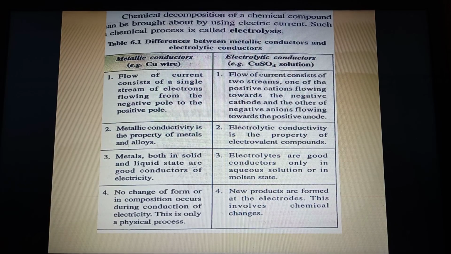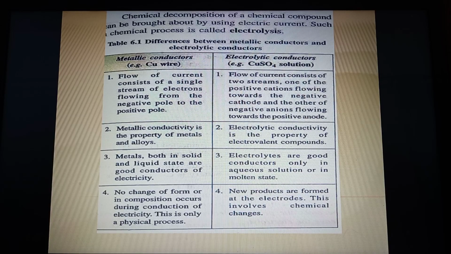One is anion and one is cation. So anions are going towards the anode and cations are going towards the cathode. So it is basically the flow of current of two streams of ions flowing in opposite direction. So metallic conductor is flow of electrons and electrolytic conductor is flow of two streams of ions, anions and cations, towards the opposite poles. Second difference, metallic conductivity is basically the property of metals and alloys. And electrolytic conductivity is the property of electrovalent compounds.